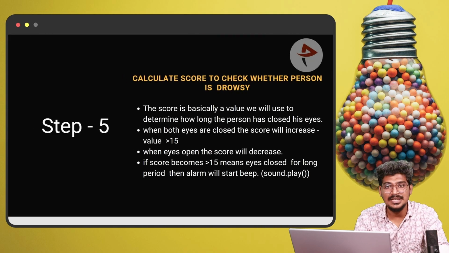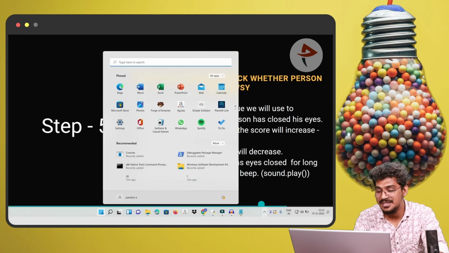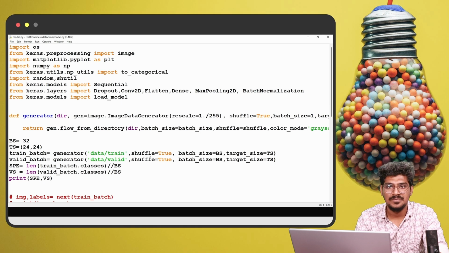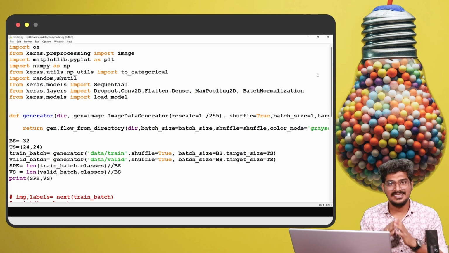Okay, right. Without delay, first we are going to train the model. That is very important, right? So first I will explain the model training, with the same procedure for creating the model.